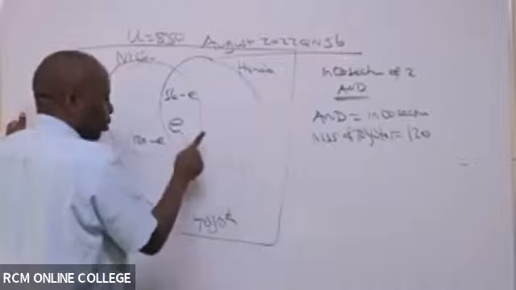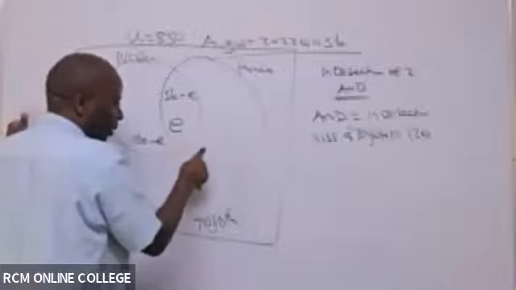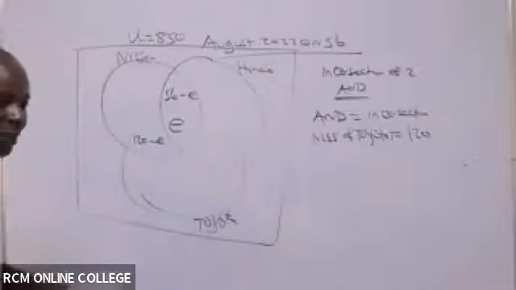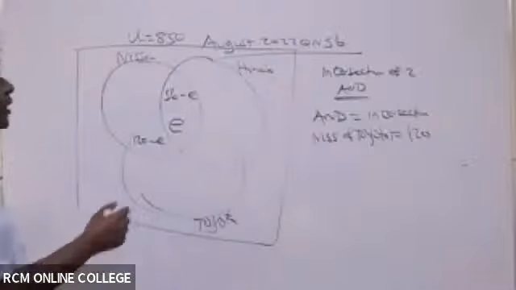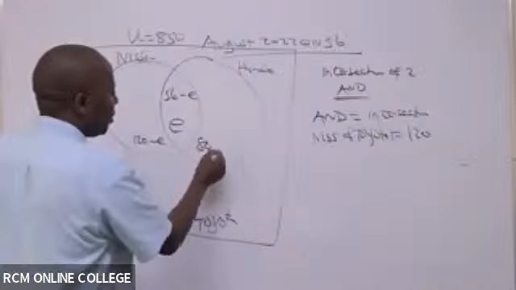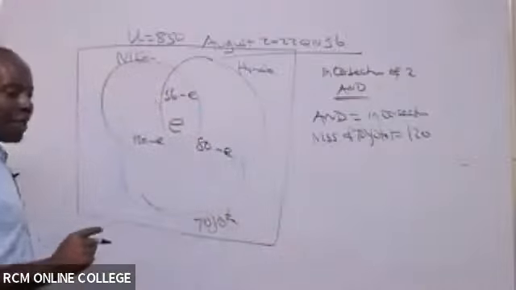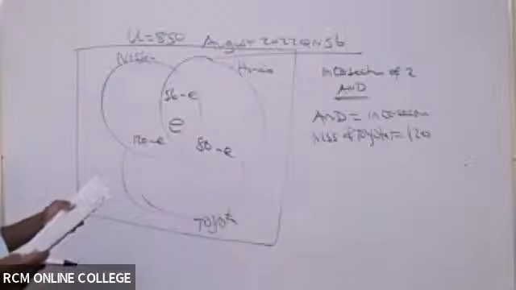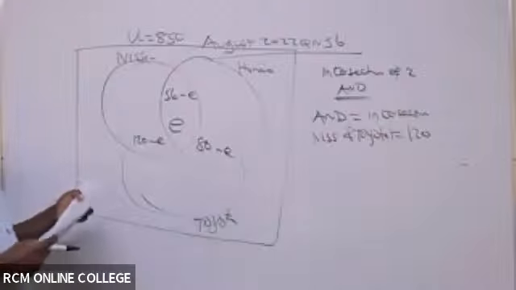Given that they have told us a Honda and the Toyota is 80, what do you think will be this other intersection here, given that I know this one here? Somebody talk to me. So it is 80 minus E, you are right. Now after that, I'm ticking things. Now from there, we go to the first note. So now I'm through with the and.